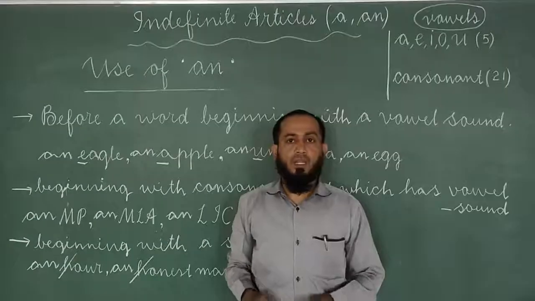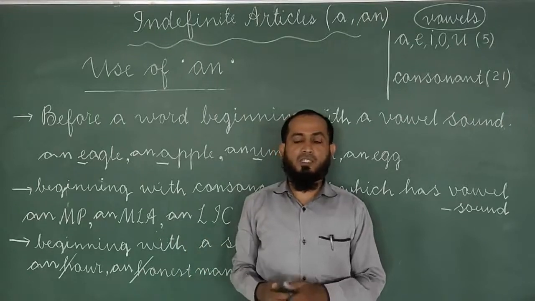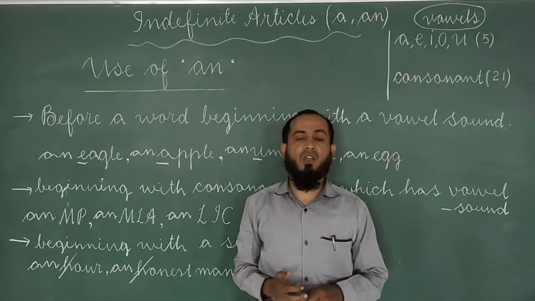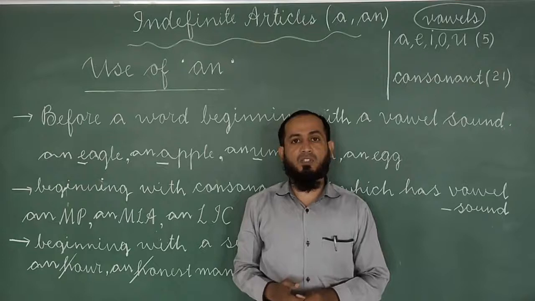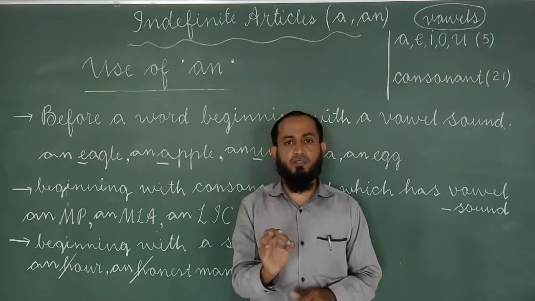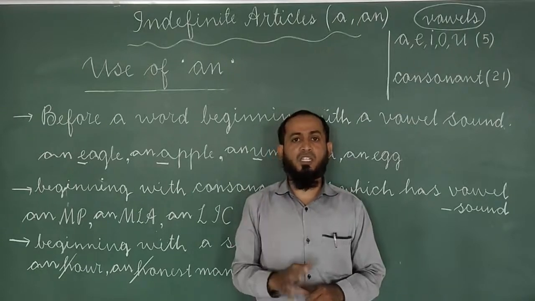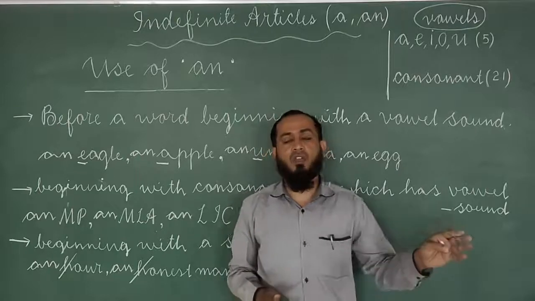Clear? Now I am going to conclude our today's class. In today's class, I have taught you where we have to use a and where we have to use an. But before concluding, in short, or we can say short and sweet, I would like to mention here, pay attention: where we have to use a and where we have to use an.